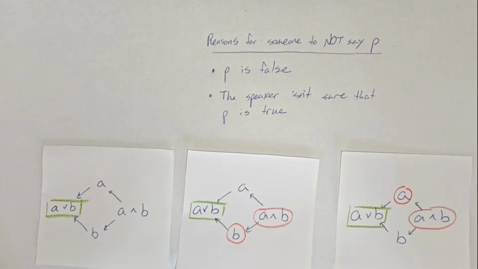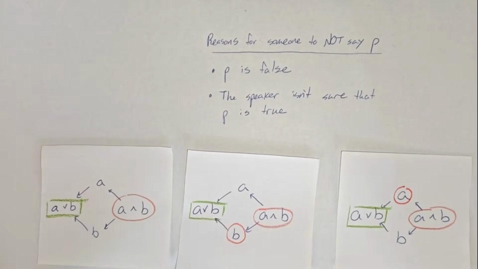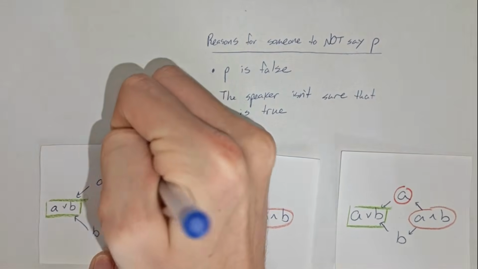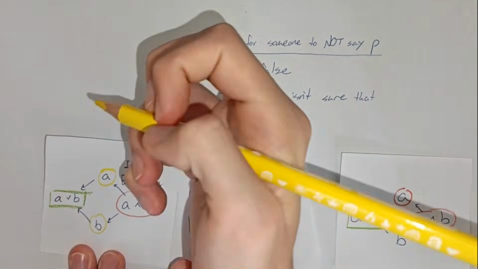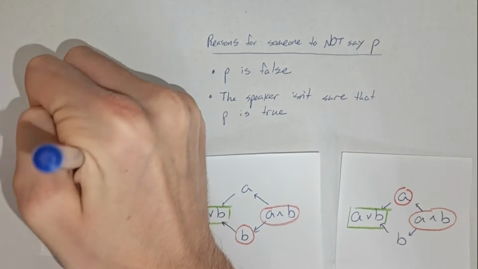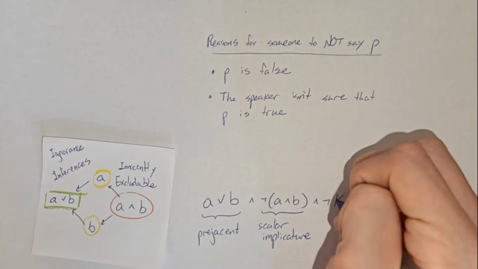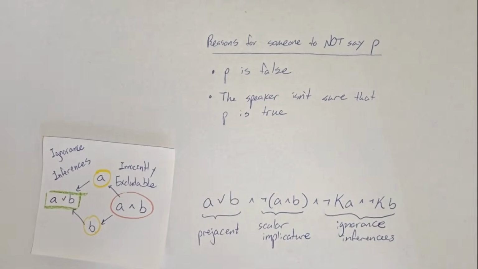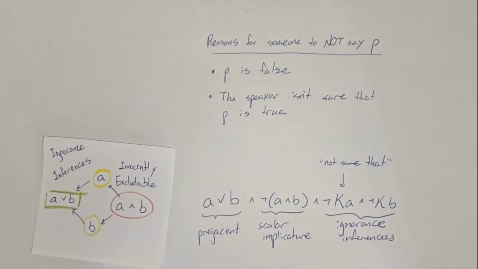However, we can see that in all these cases, A and B must be false, and so we can be sure that at the very least, Mary didn't eat both an apple and a banana, while not being sure which one she did eat. This proposition is called innocently excludable, because it can be excluded from the intended meaning while remaining innocent about the other alternatives' truth. These remaining alternatives are derived as what's called ignorance inferences, since the speaker is ignorant about their truth. The final meaning looks like this. This K operator can be thought of as "I'm sure that," and so not K means "I'm not sure that."